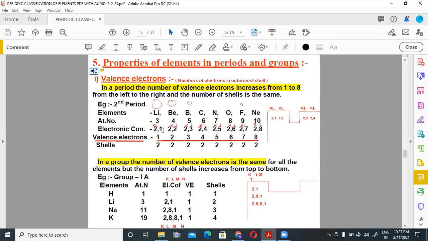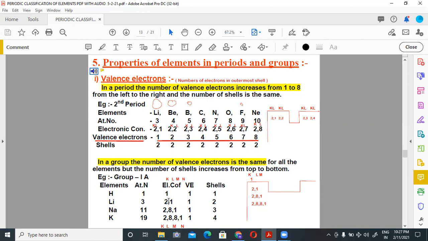You can see here we have two shells, K and L, for each element. For nitrogen, first 2 electrons go in K shell, next 5 electrons in L shell. So all these have 2 shells. In a group, the number of valence electrons is the same for all the elements, but the number of shells increases from top to bottom.